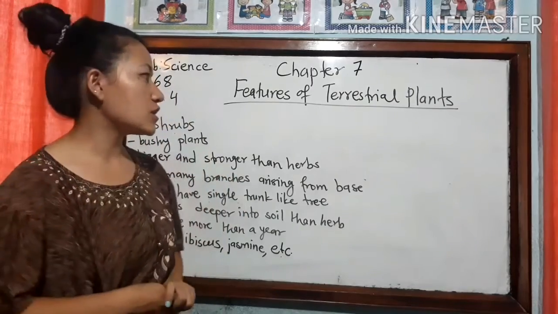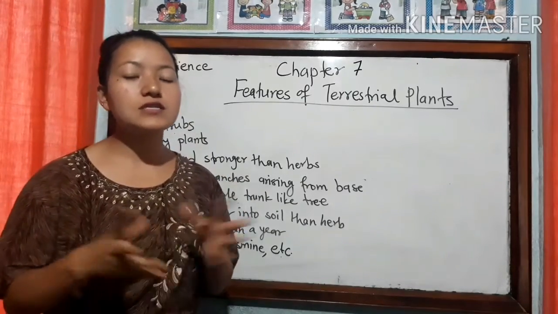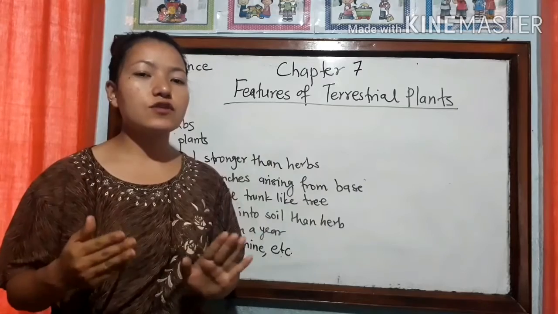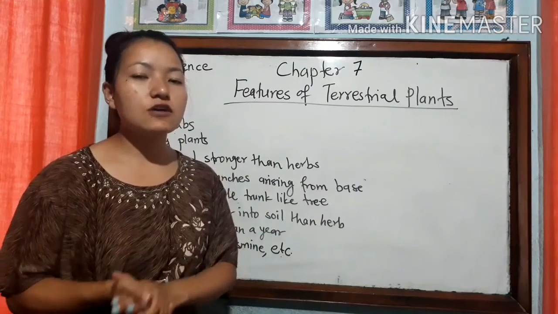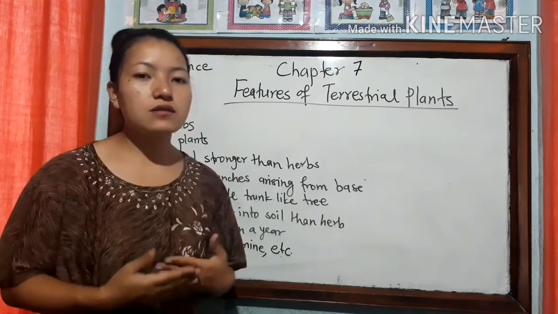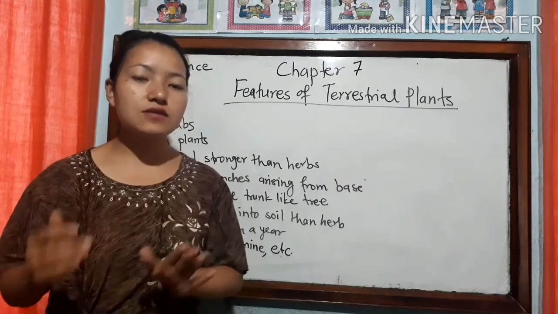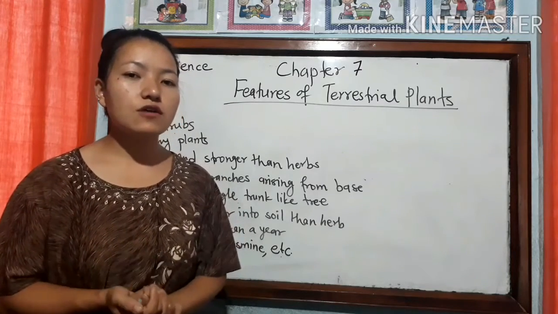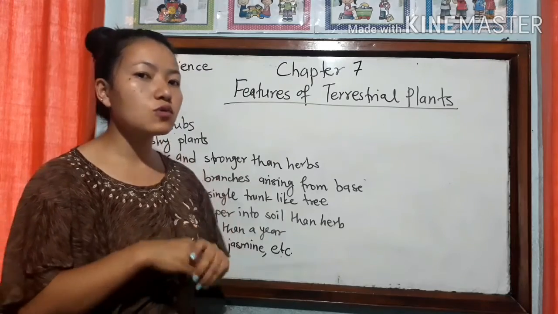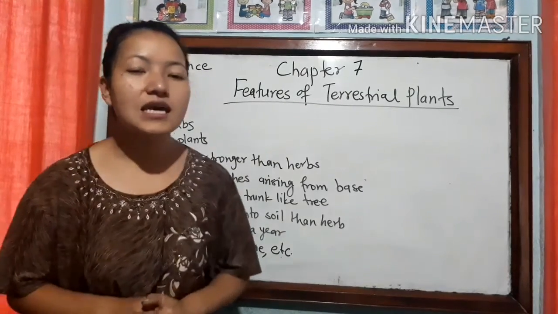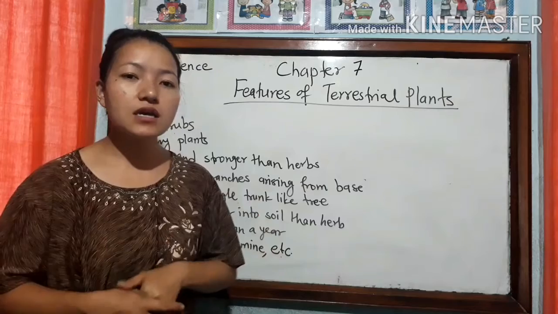This is all for today. We just learned about the shrub, which is another division of plants on the basis of their size. In another class, we will read the last division of plants on the basis of their size, which is trees. So please go through your book, page number 68, and learn more about shrubs.